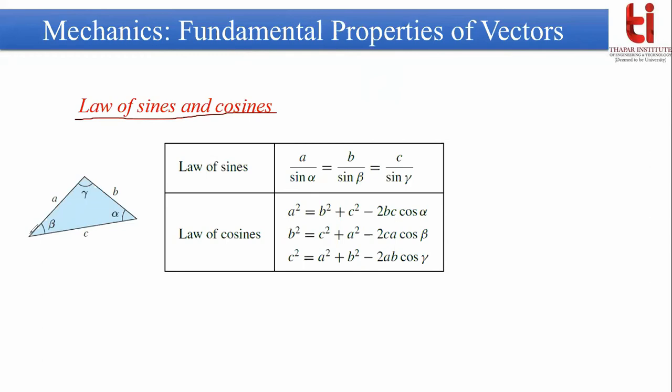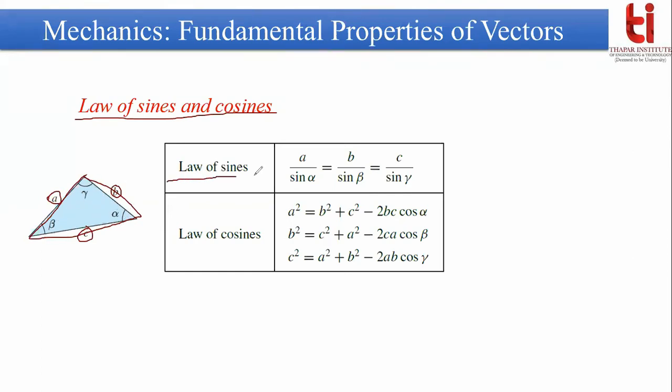Suppose there is a force or vector arrangement in a triangle form, with a force A acting along this side, another force B acting along this side, and another force C acting along this side, and the angles between B and C, A and B, and A and C are given as alpha, gamma, beta.